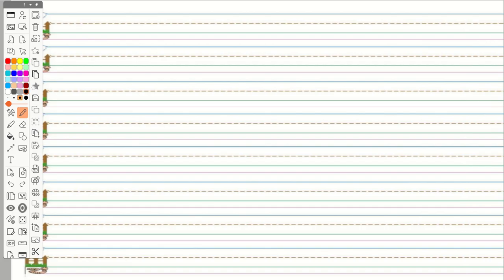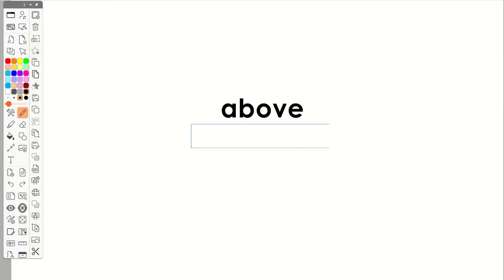Next, we're going to look at our irregular words. So read this word to yourself. So I see above. We've got that scribal O. We haven't seen that in a while. Of. So that O is saying the sound.